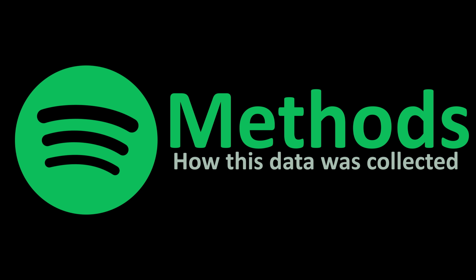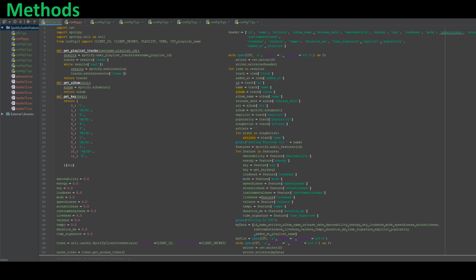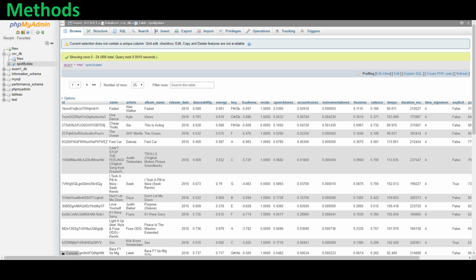Now on to my methods. I'm going to show you how I was able to call these audio features and then upload them into phpMyAdmin. So this is a Python script I wrote to call the Spotify API. Up here is where I actually call the individual playlists based upon a config file for the individual tracks for a certain year. These are all the different fields that would then get written to a CSV file. And as you see on the left, the output was 7 different CSV files for each year and my personal collection on Spotify.